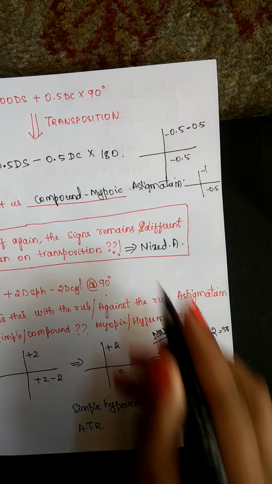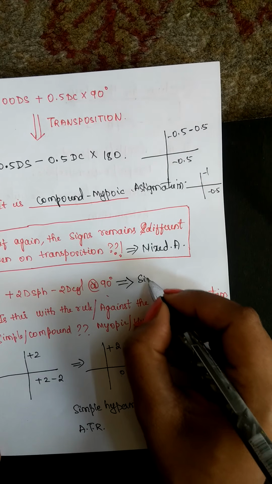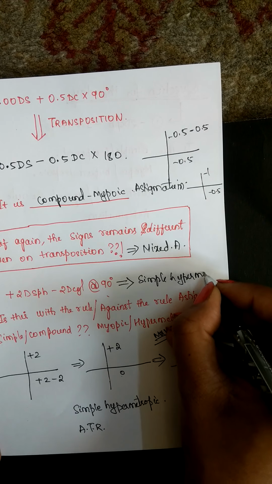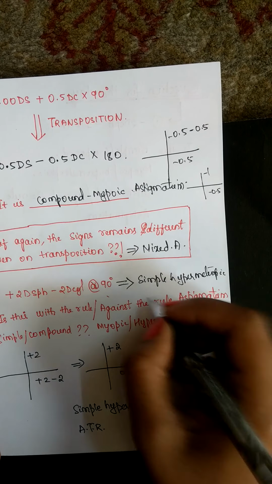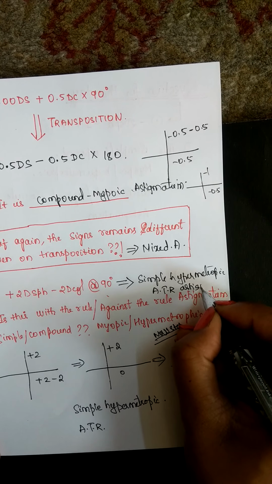So the answer to this question would be, it is simple hypermetropic against the rule type of astigmatism.